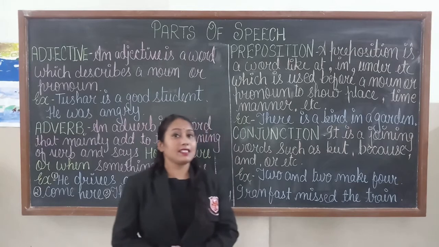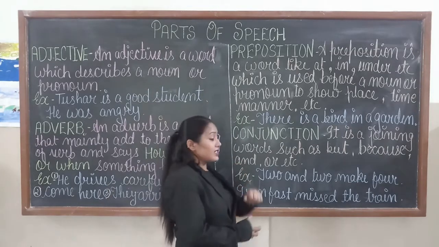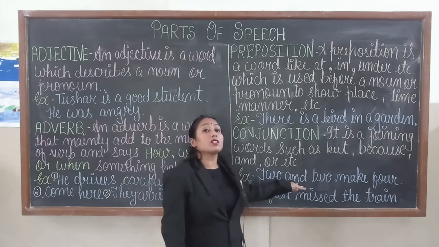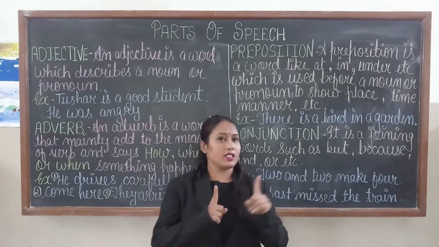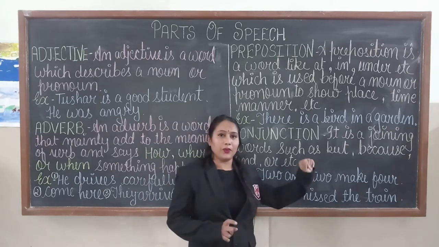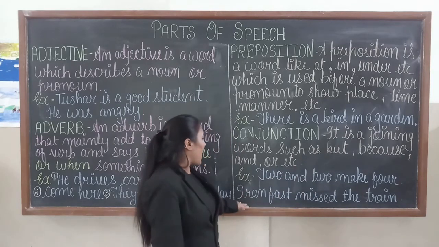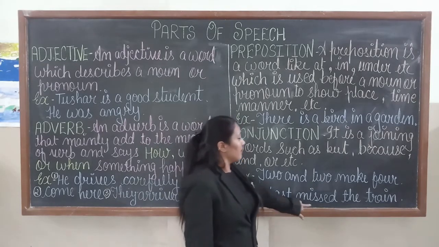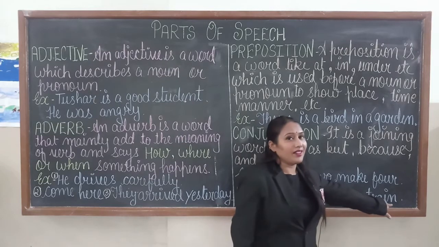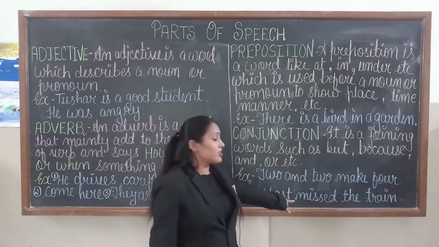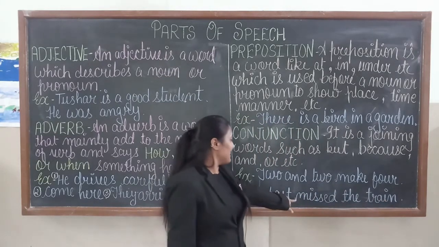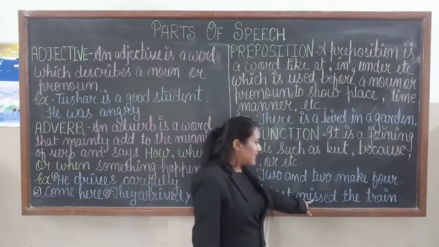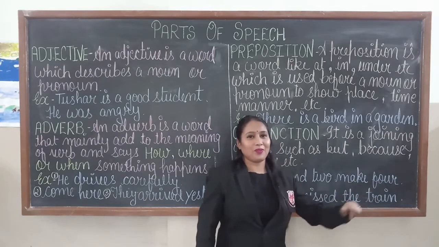In this sentence, can you tell me where is the conjunction? Yes, and is a conjunction because and is joining two words, 2 and 2. In the next sentence: I ran fast, dash, missed the train. What will we fill in this dash? But. But is a conjunction. I ran fast but missed the train.